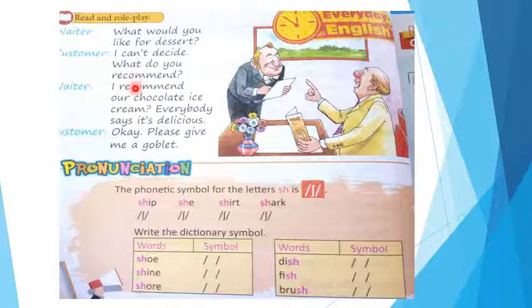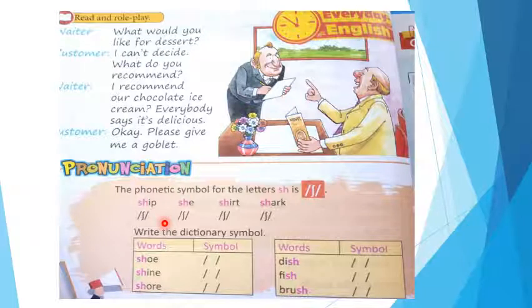What do you recommend? Waiter: I recommend our chocolate ice cream. Everybody says it's delicious. Customer: Okay, please give me a goblet. Okay, please read these lines, this paragraph at your home.